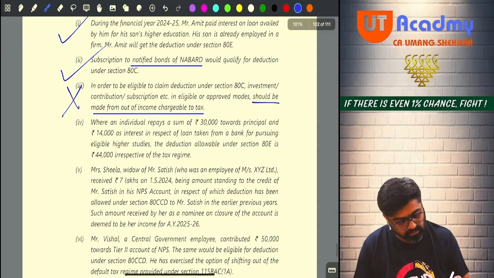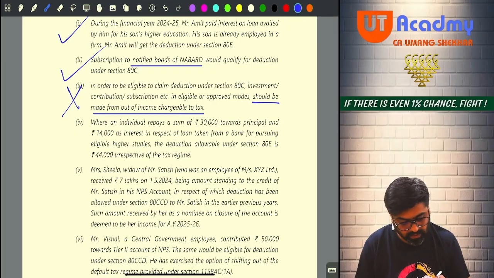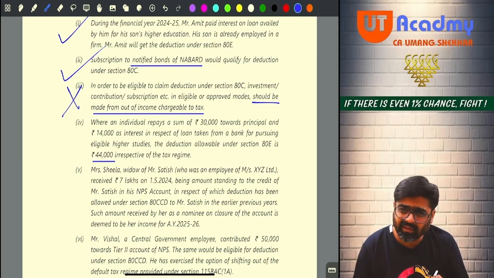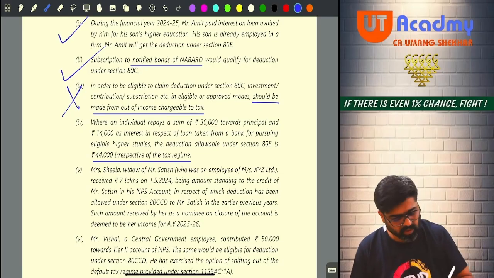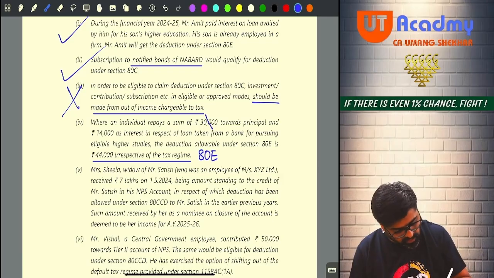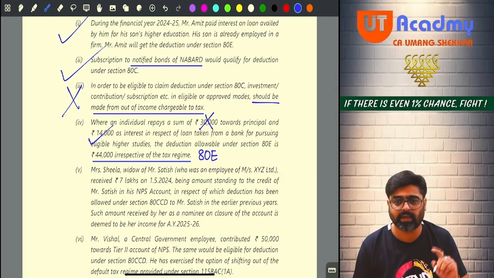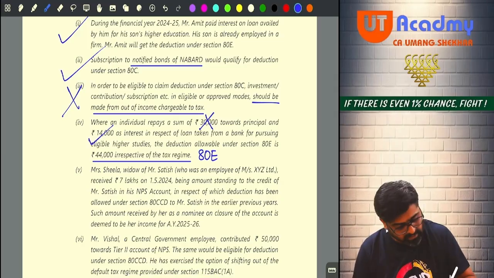Where an individual repays a sum of 30,000 towards principal and 14,000 as interest in respect of a loan taken for pursuing eligible higher education study, the deduction allowable under 80E is 44,000, irrespective of tax regime. No, first of all, the deduction under 80E is available only for interest and not for principal, and that is available only under section